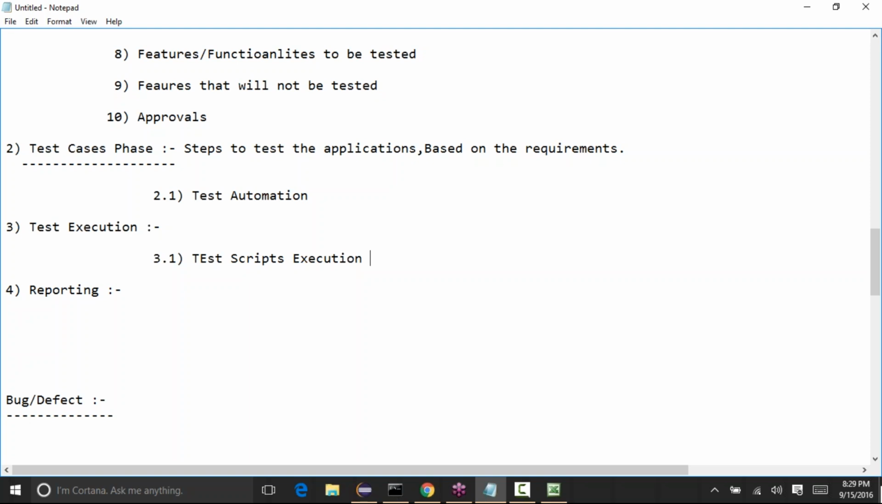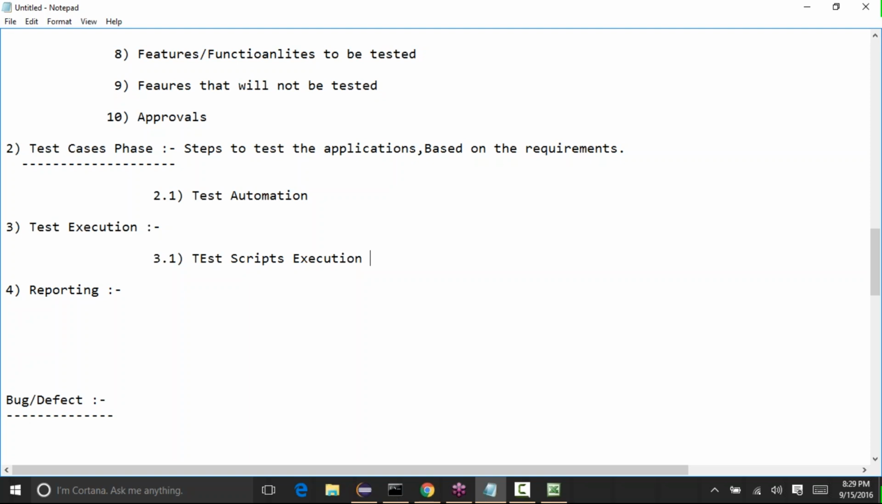Okay, so these are the different phases that we have in the testing life cycle. First starts with test planning, where we prepare a test plan document and have all the testing related information in it. Once the test plan has been created, we'll create the test cases. Based on the requirements, we'll create test cases to test positive as well as negative scenarios in the application.